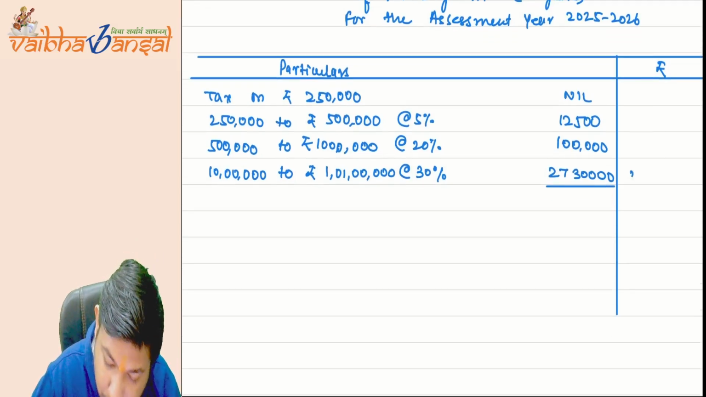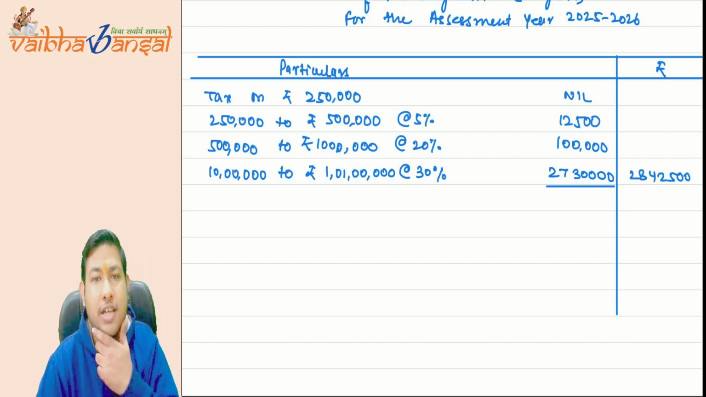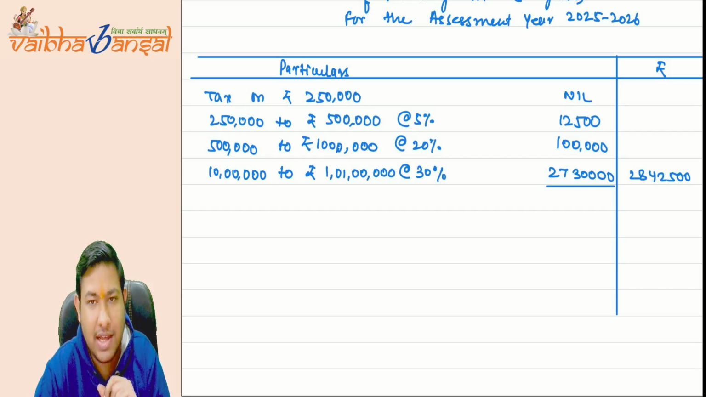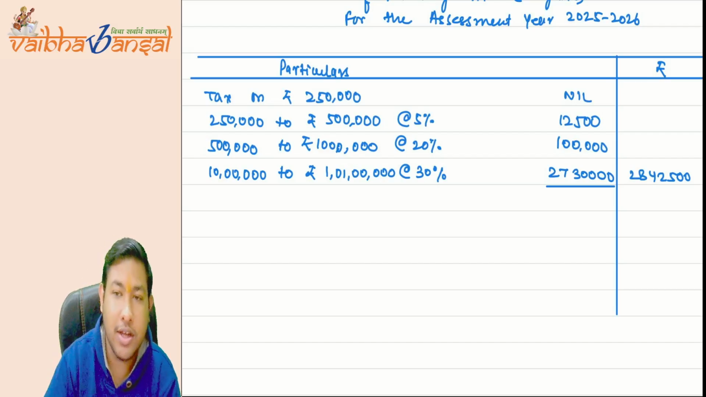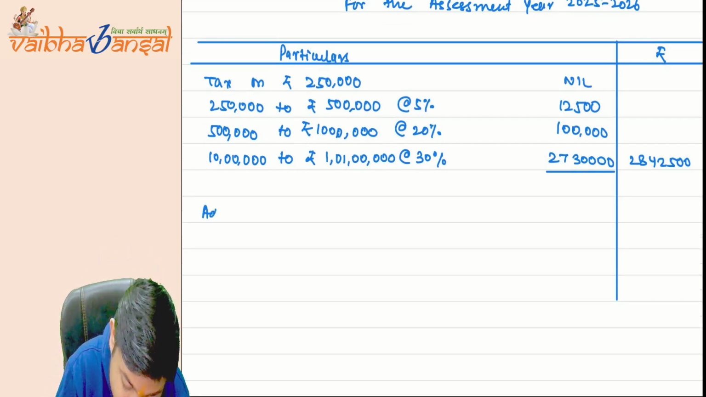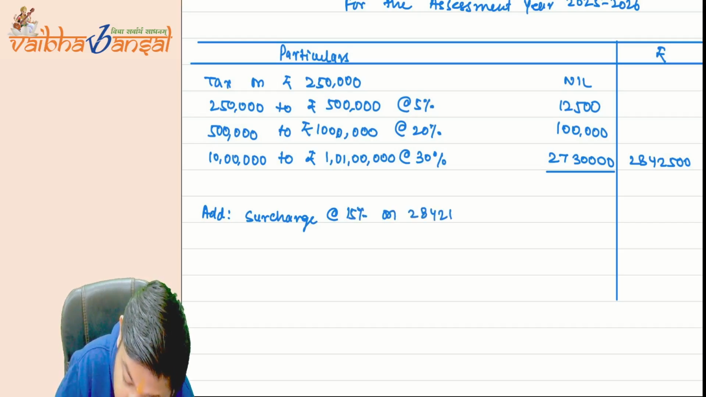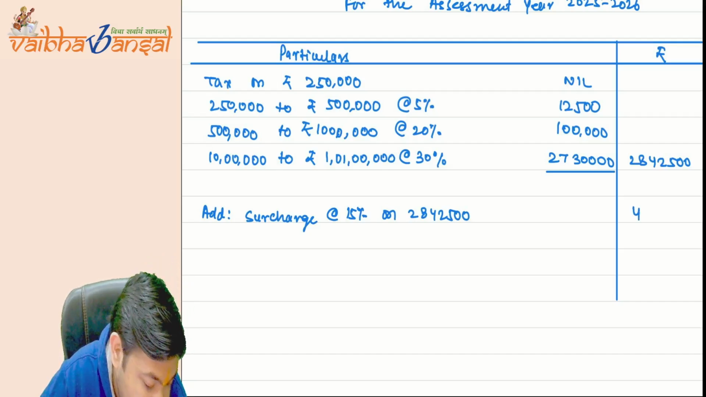It comes to 28,42,500. It says without cess, but if we are earning 1 crore 1 lakh rupees, we have to give surcharge at the rate of what? 15%. So add surcharge at 15% on 2842500. Okay, multiply by 15%, it comes to what?